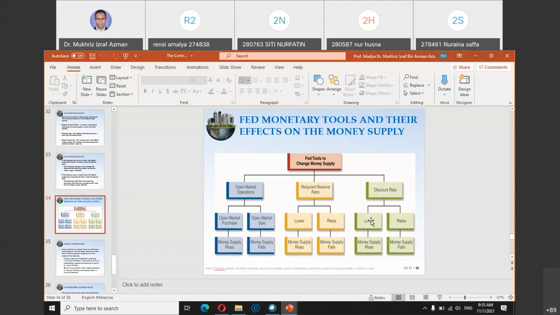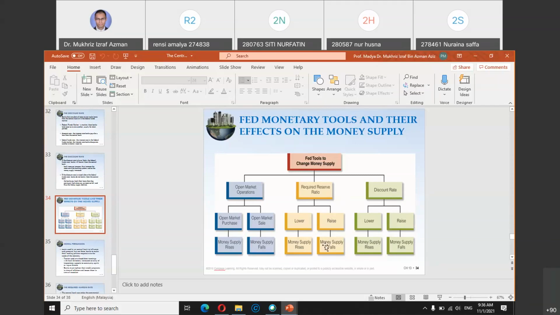Lower interest rate means loans will increase, so money supply will increase. And vice versa. If the discount rate is increased, the cost of borrowing will be higher. Commercial banks need to pay more for every money they borrow, so that will discourage commercial banks from borrowing money from the central bank. When they make fewer loans, money supply will fall.